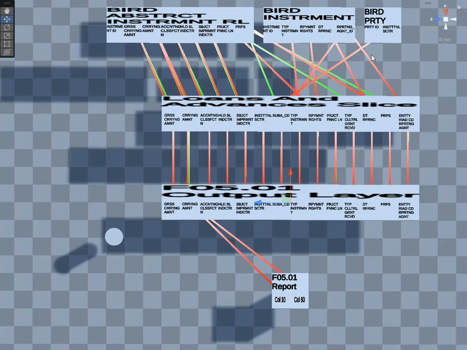So for example, the institutional sector on the slice came from institutional sector on BIRD party, and the subject impairment indicator came from BIRD abstract instrument role. So that we call attribute lineage.